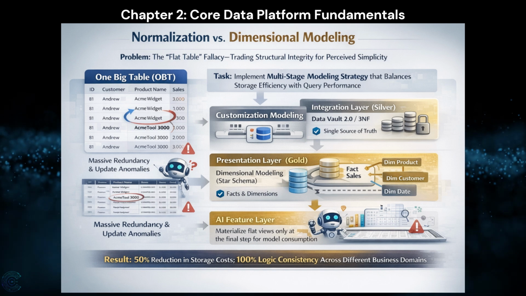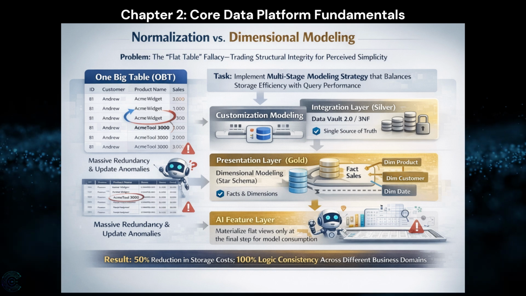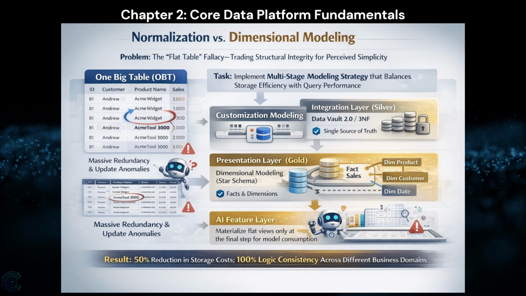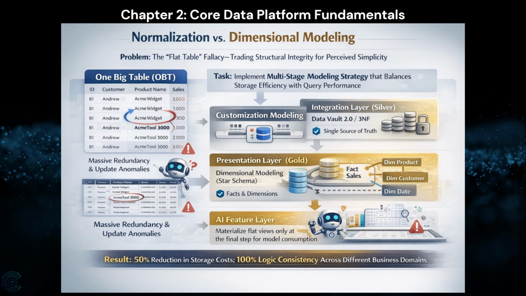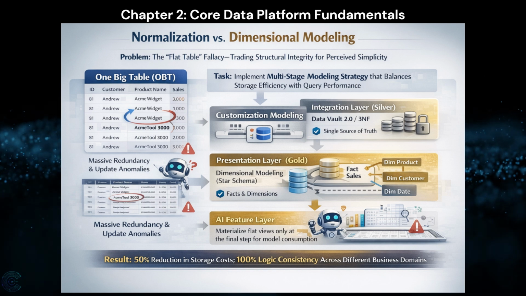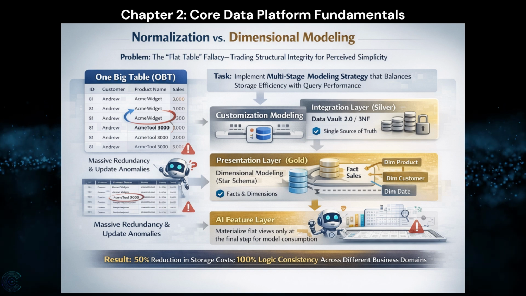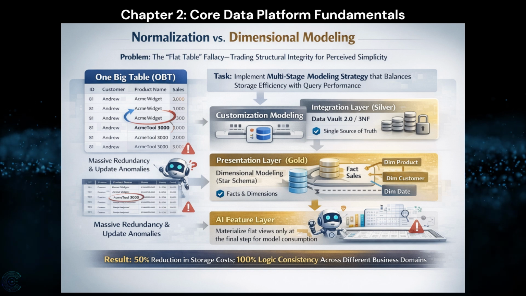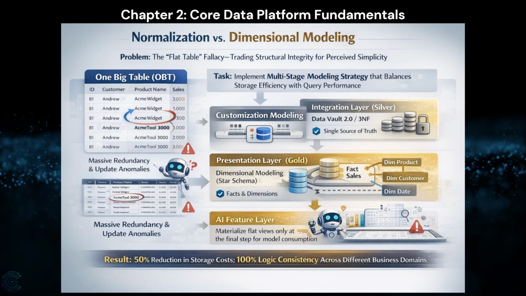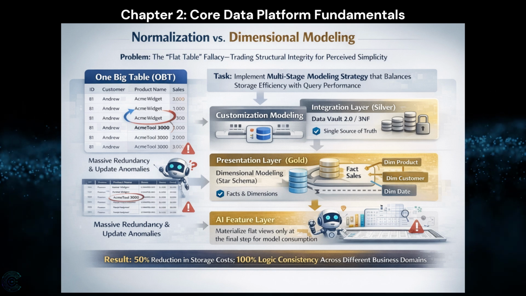Action: integration layer, Silver: use third normal form, 3NF, or Data Vault 2.0. This ensures a single source of truth by removing redundancy. Presentation layer, Gold: use dimensional modeling, star schema. Facts and dimensions make data intuitive for both BI tools and LLM agents to join and navigate. AI feature layer: materialize flat views only at the final step for model consumption to minimize token overhead. Result: 50% reduction in storage costs, 100% logic consistency across different business domains.